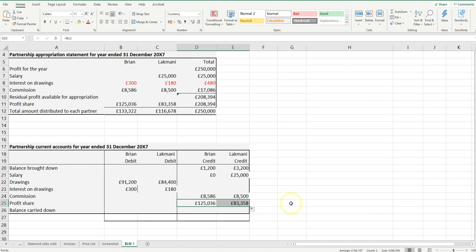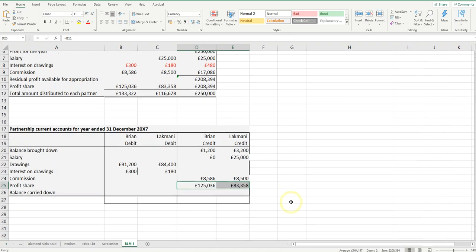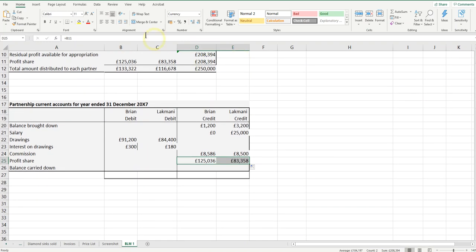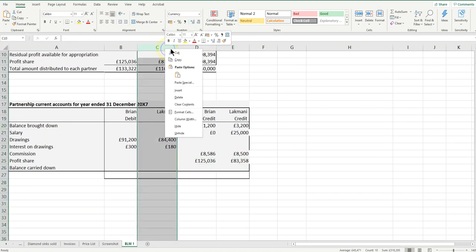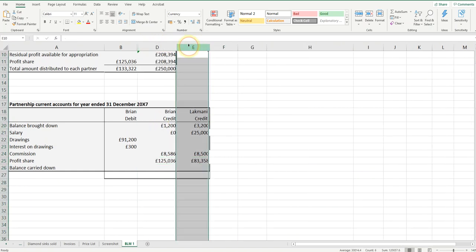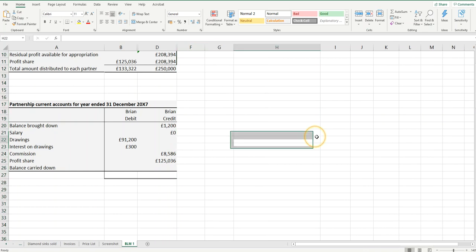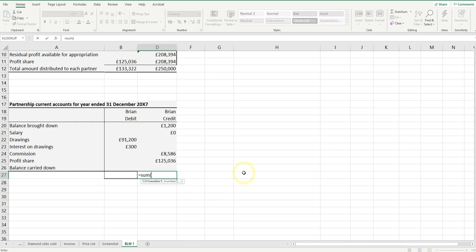Okay, now all I'm going to do is balance these accounts off. Do you know what I'm going to do for demonstration purposes? I'm just going to hide Lakmani so you can see what I'm doing here. So we just balance, like balancing off any regular T account here. So I can see clearly that this is the higher of the two columns. So what I'm going to do is work out the sum of that column, and then I'm going to use the same figure on the other side.